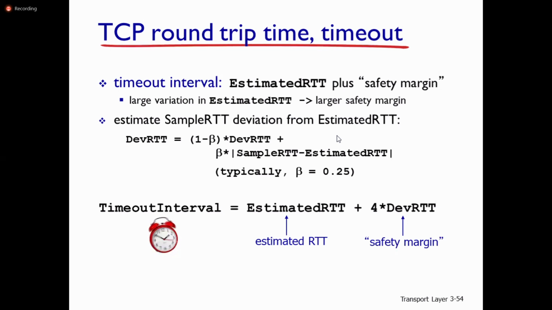For the timeout interval, we use the estimated RTT plus a safety margin. If there is a large variation in estimated RTT, then we need a larger safety margin.